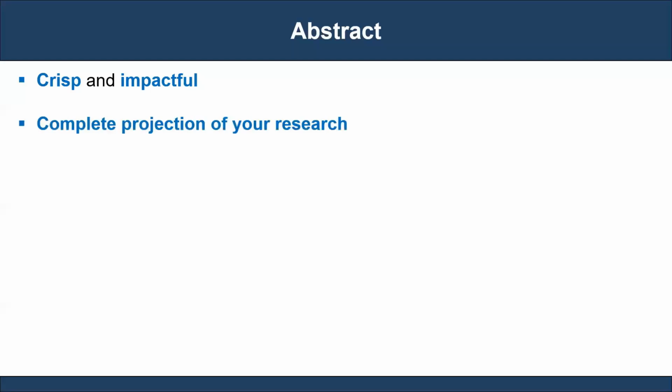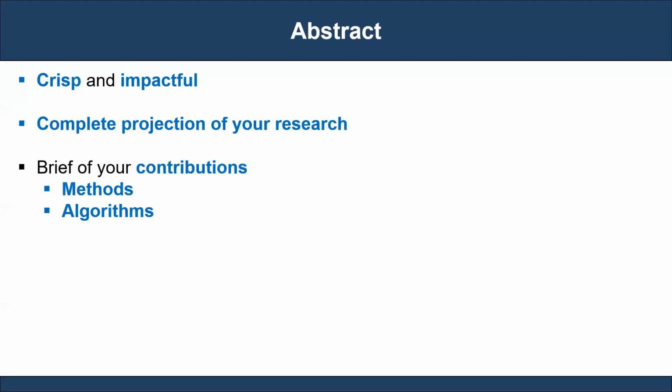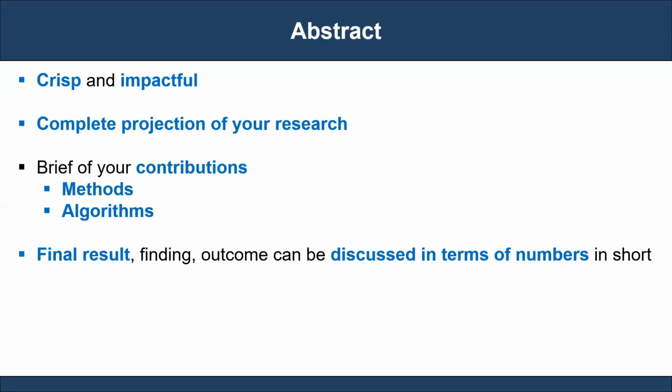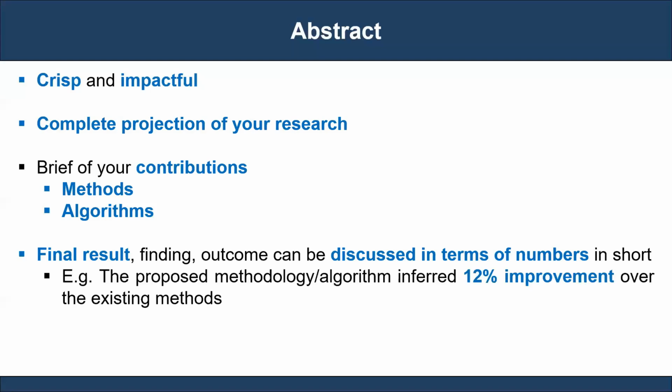It must produce a complete projection of your entire research work. You can write in brief about your contributions, methods, and algorithms. You can also produce your final results, findings, and outcomes and discuss them in terms of numbers. For example, the proposed methodology or algorithm inferred a 12% improvement over the existing method. Similarly, you can frame conclusive comments very briefly.